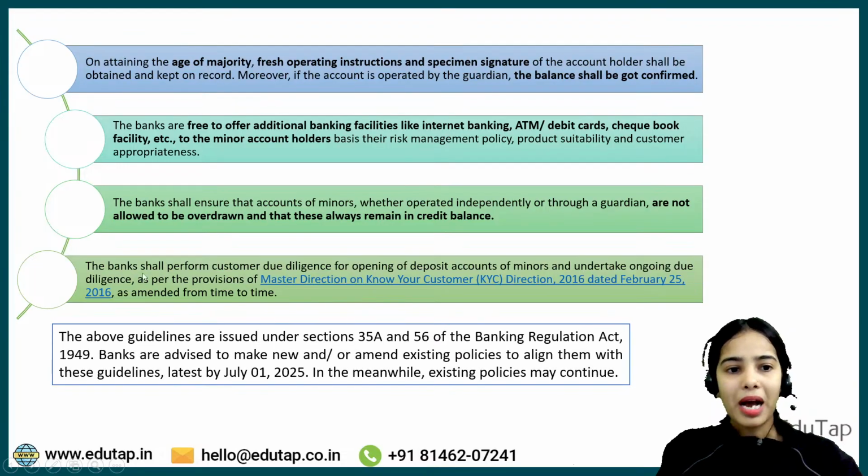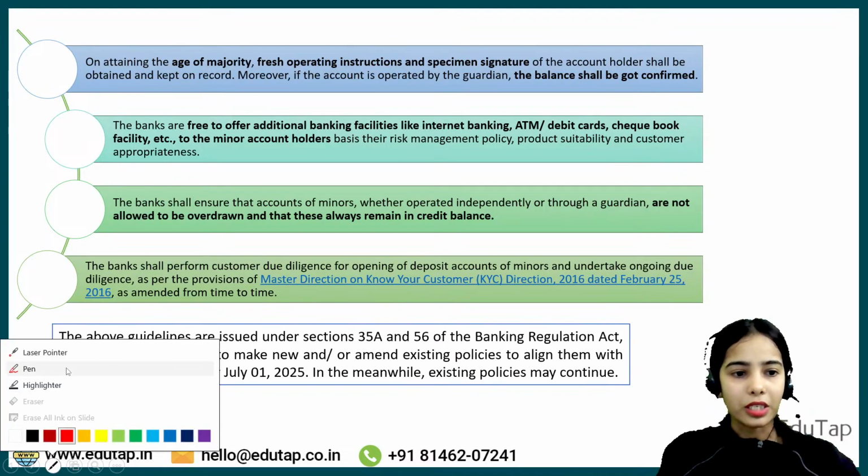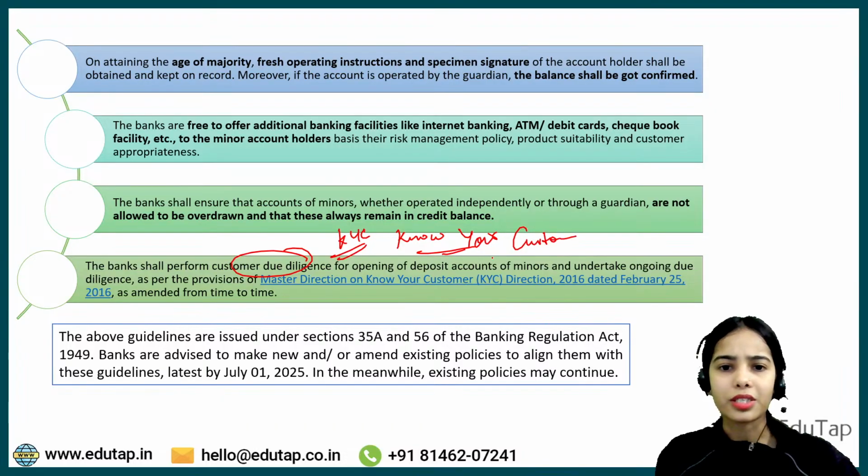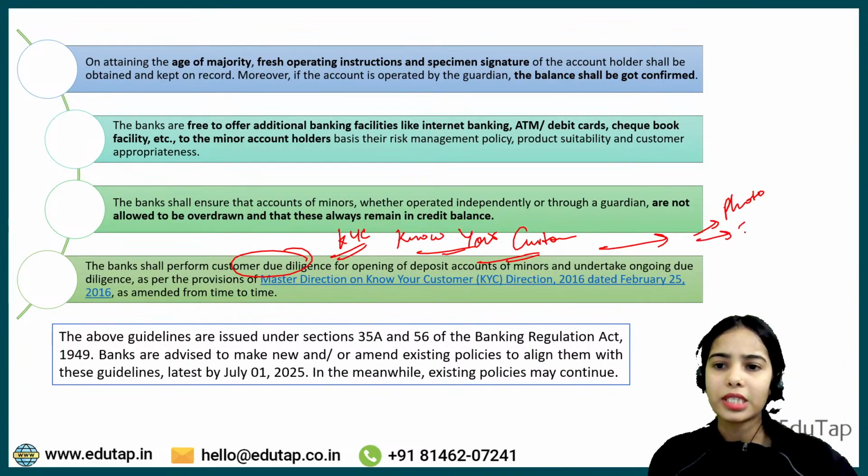See, the banks shall perform customer due diligence. Customer due diligence means KYC, na? Know your customer. I thought many of you have already done the know your customer process, so I thought you know about it. In know your customer, your photo is taken, your signature is taken, your Aadhaar card or ID proof is taken.